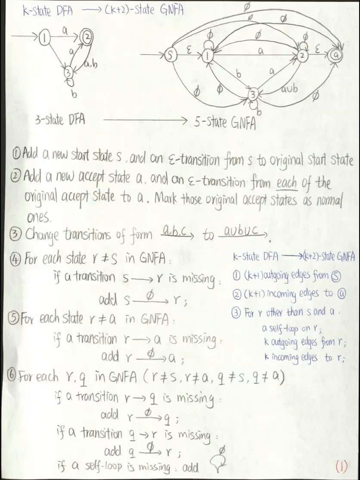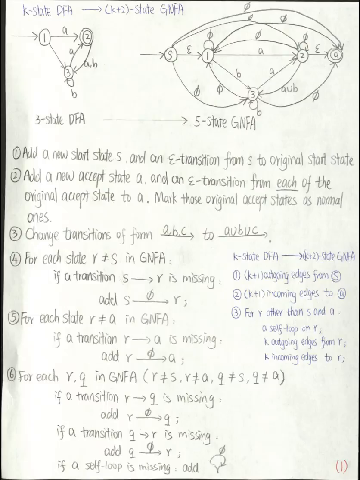Next, for each state other than the accept state in the GNFA, if a transition R to A is missing, then I add R to A with the regular expression empty set. After this step, there is a transition from every other state to the accept state.